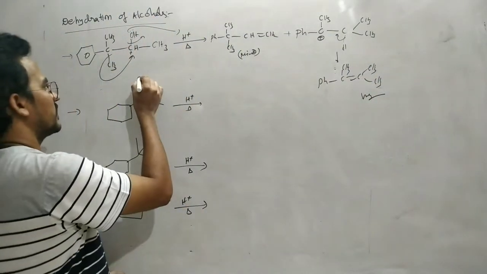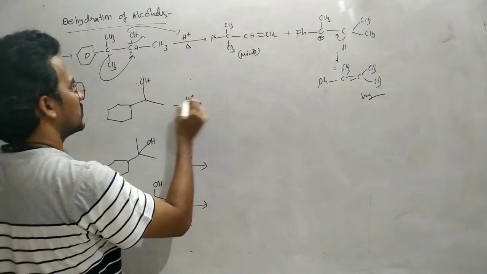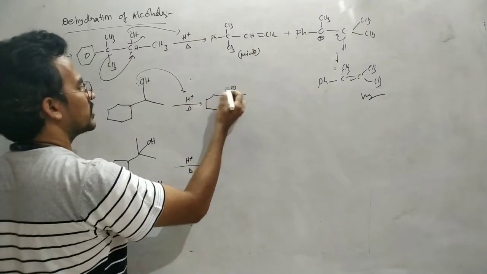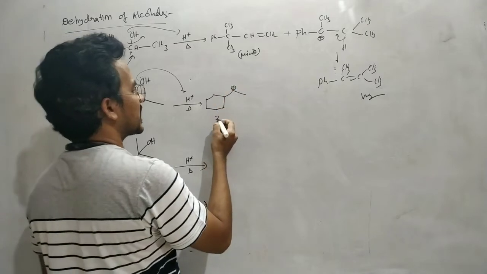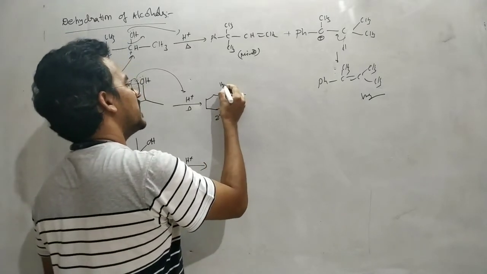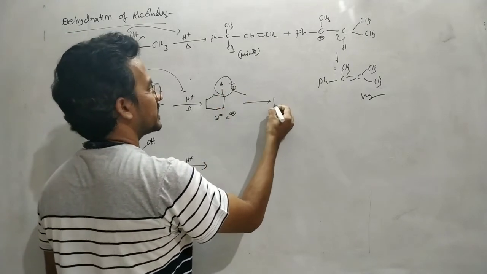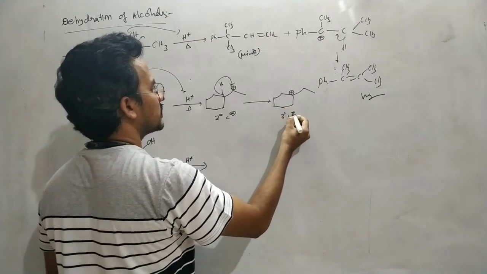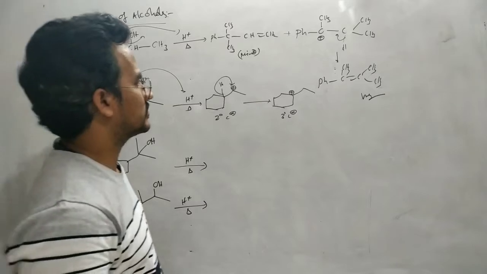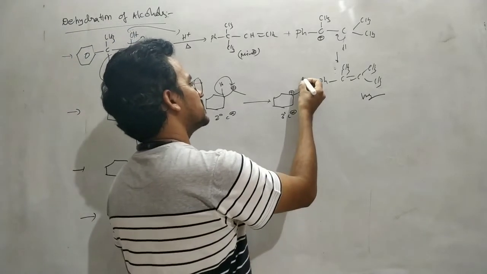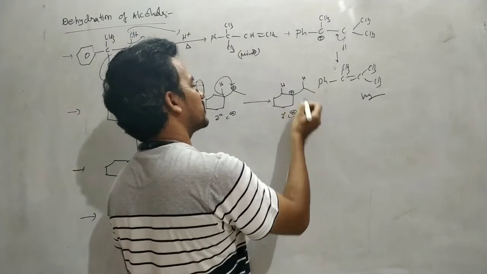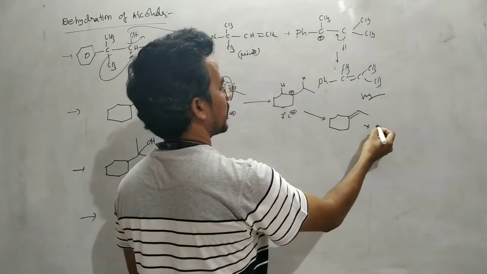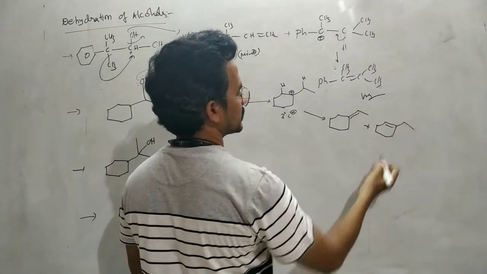Okay, next here another example. You see this one, protonation of this one. Okay, removal of the water molecule. This is the carbocation. Now it is generally a secondary carbocation. Here by the hydride shift, H minus migration, we will get this stable carbocation. Tertiary it is. Now here, hydrogen can be removed from this carbon or from this carbon. There are two possibilities for alkene formation, this one or this one.